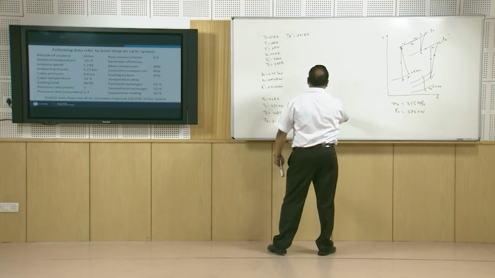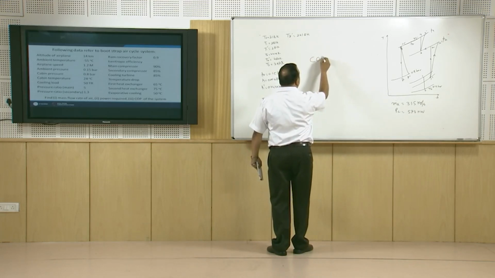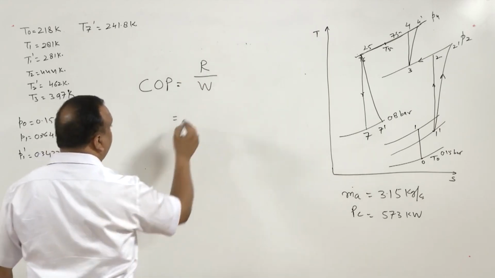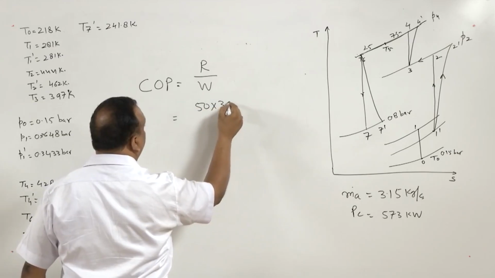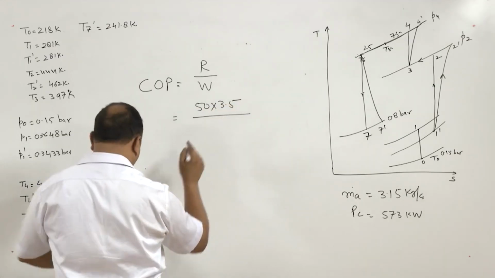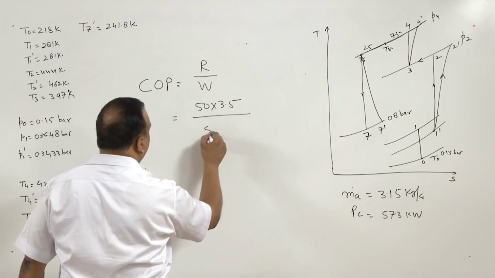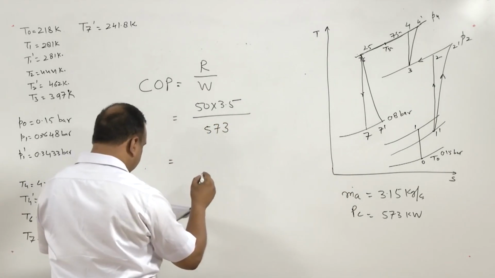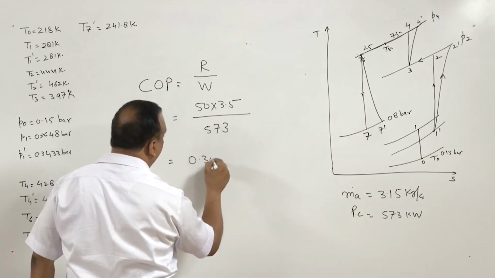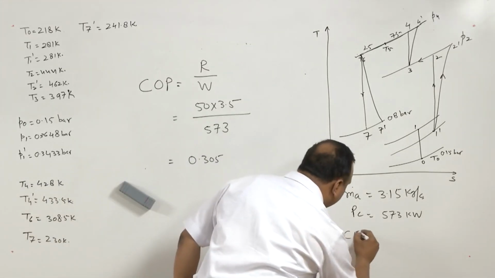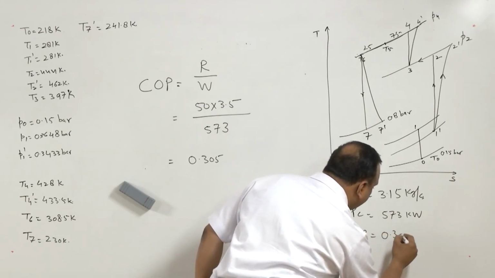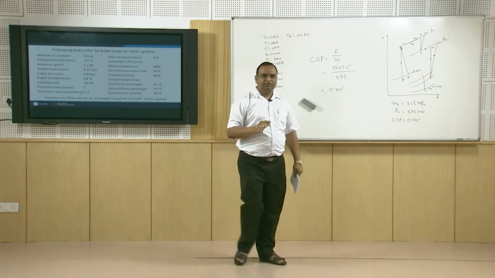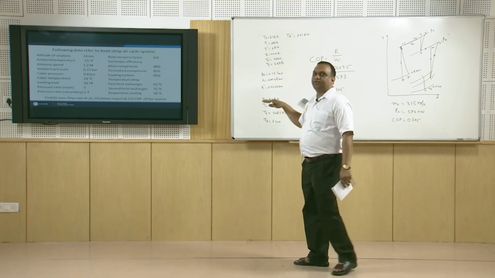Now the third one is COP of the system, coefficient of performance of the system. So coefficient of performance is refrigerating effect divided by the work consumed by the compressor. So refrigerating effect is 50 into 3.5 kilowatt divided by 573, that is the power consumed by the compressor, and this will give us the COP of the system as 0.305. So COP of the system is 0.305.